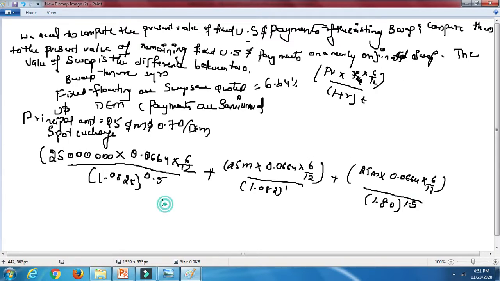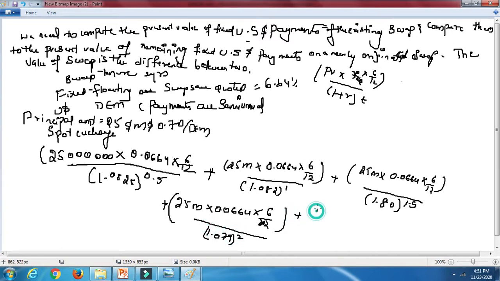So then again plus 25 million into 0.0664 into 6 by 12 divided by 1.079 power 2, right? Last year it is the last payment. So here in the last year you are going to pay the interest, and you are going to pay the principal amount also, right? 1.09 power 2 again. If you calculate this all, the amount will be over here. I'm going to take down the next slide because the place is less over here.